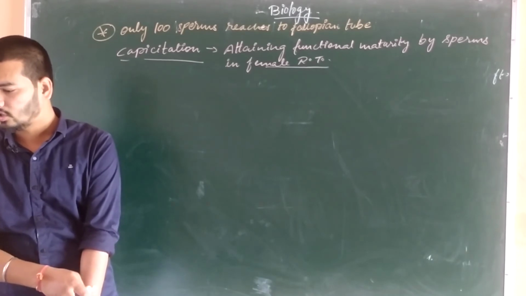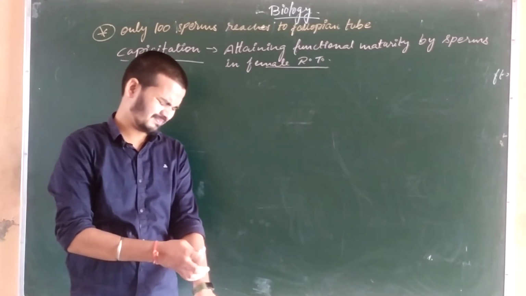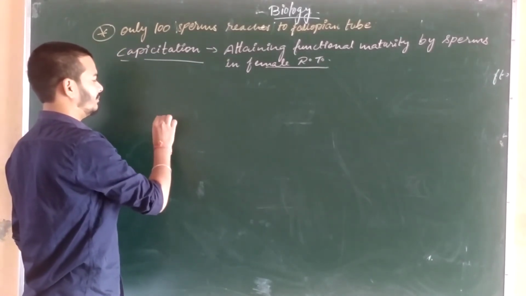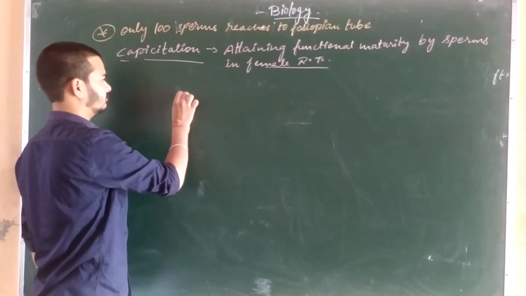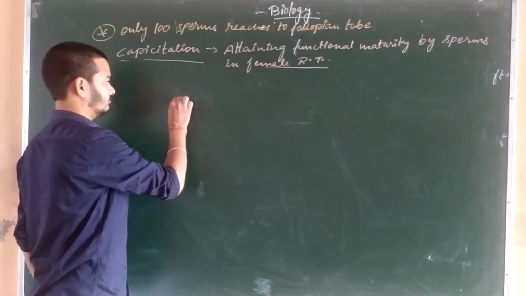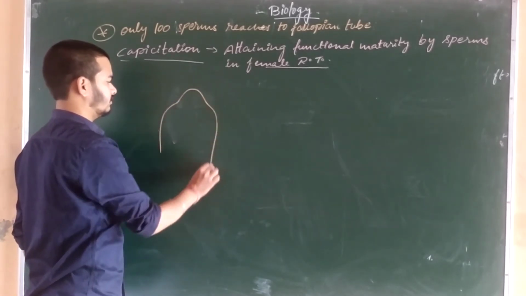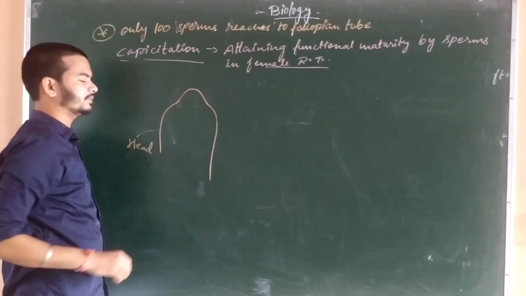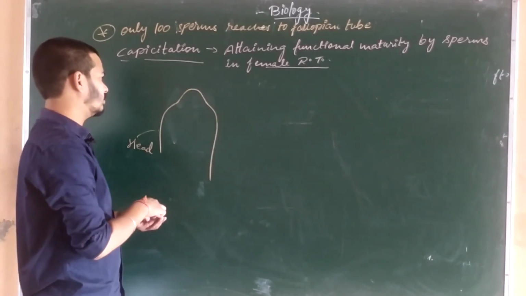Now, how do these steps occur? Look, first of all, what will happen? For example, let us consider this is the head of sperm. Okay, this is the tip. This is the head of sperm and this is the tip. There are certain types of glycoprotein.